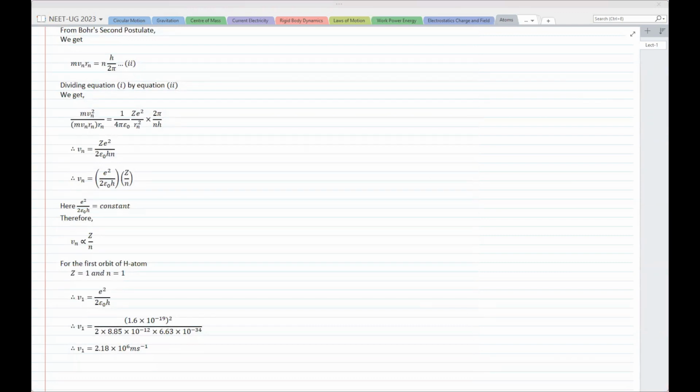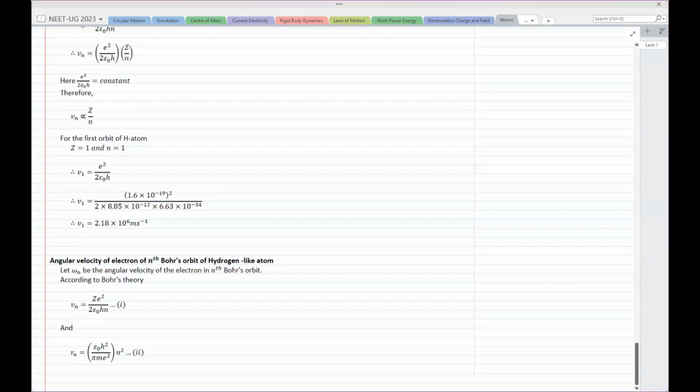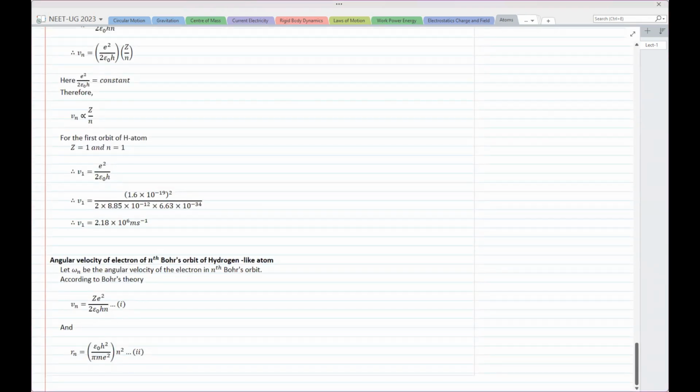Now this is for you. Can you solve that? Try to find out the angular velocity of the electron in the nth Bohr's orbit of hydrogen atom or hydrogen-like atom. Now do this. The points are already written in front of you. Vn is already known and Rn is known. You can directly make use of that. Let's try.